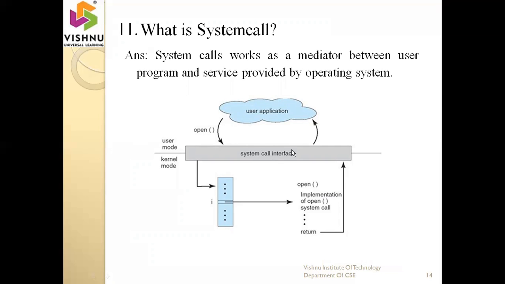This is the system call interface. So first of all, the user gives some information. That information will carry forward to the system call interface. This system call interface identifies where we have to transfer the control. So automatically it sends the data to the kernel mode, and in this kernel mode, that means inside the operating system, we perform the operation. After performing the operation, the return stream will carry forward to the system call interface, and this data will carry forward to your exact destination user.